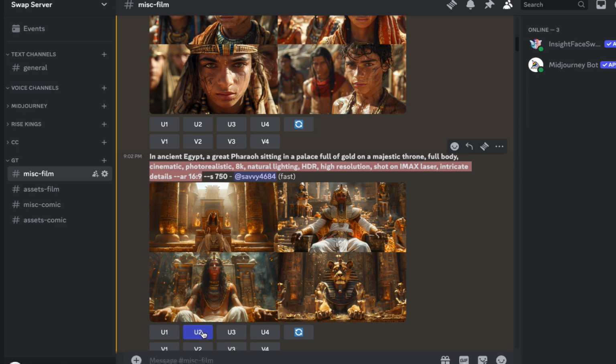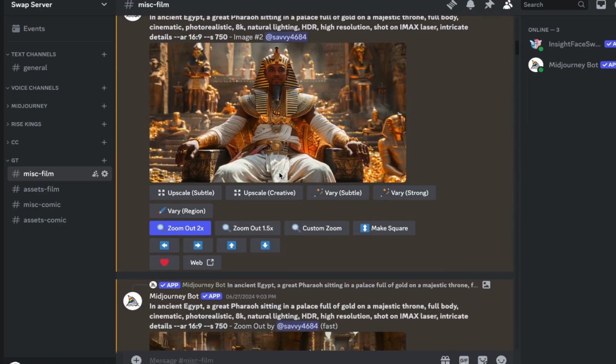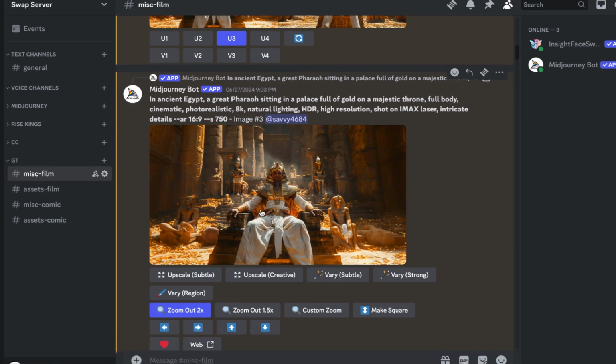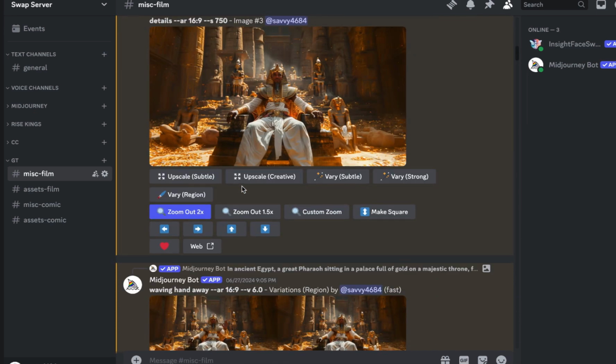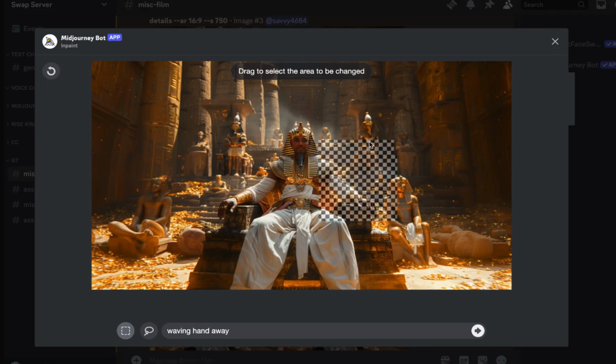So I simply pressed on U2, and then I zoomed out of it and chose this one. I downloaded this one and then zoomed out again of this. I chose this one. And if you want to change something in the image which you don't like, you can press on this button here, vary region. In this case, I selected this part here and simply wrote waving hand away, so that it seems like a gesture that he's waving his nephews away after he told them his task.